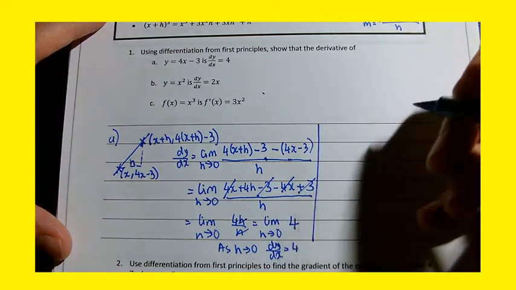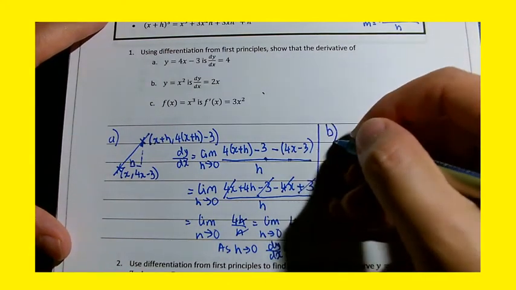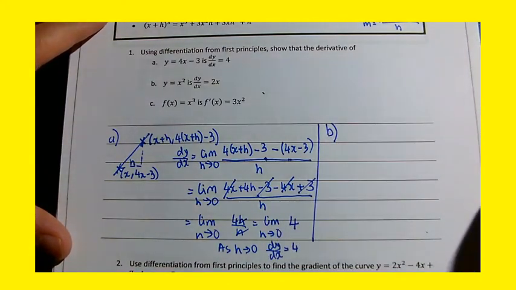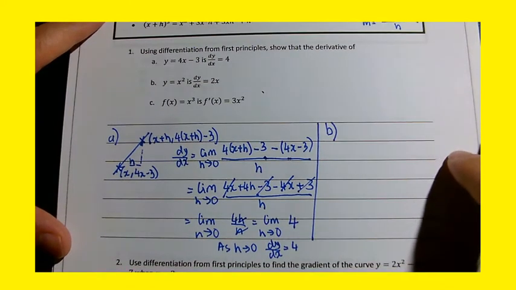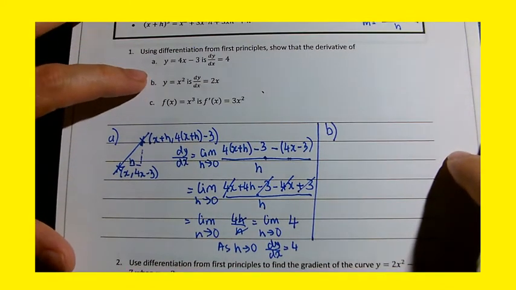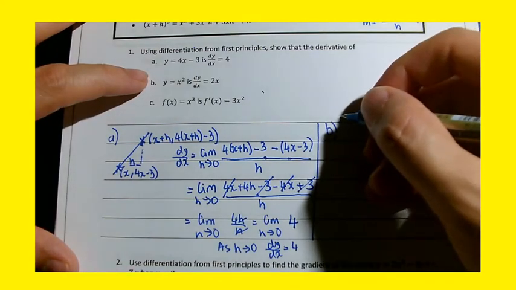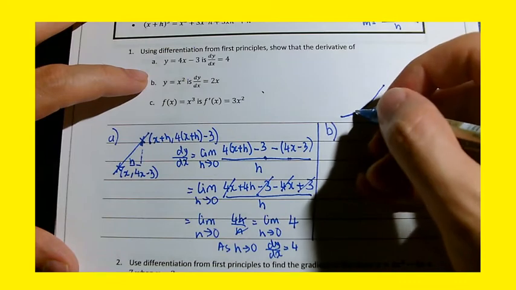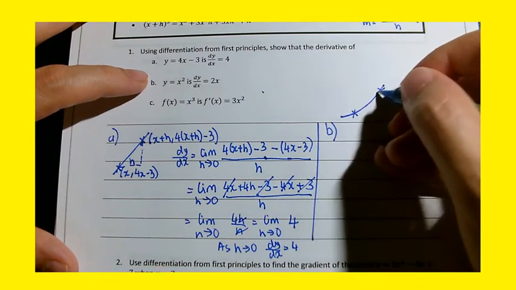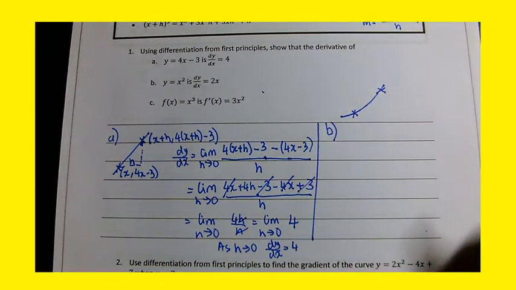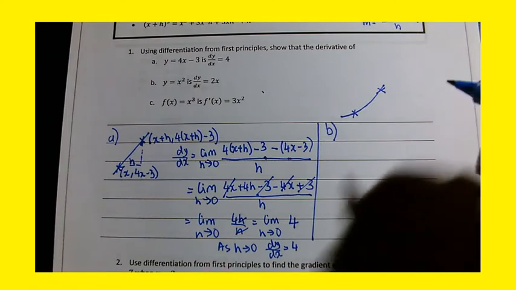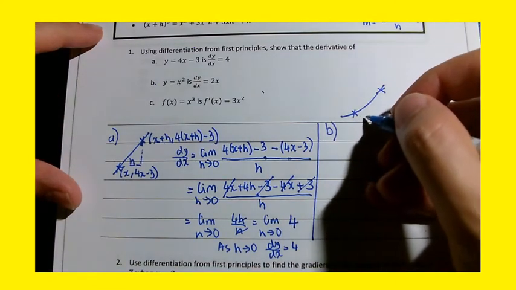Right, let's have a look at part B. So part B, I've got x squared, and I've got to show that the derivative of that is 2x. So I'm just going to draw a section of the x squared graph. It's going to help me visualize it. You don't need to draw it all the time. You can just get straight into the formula, but it just helps me visualize the situation.